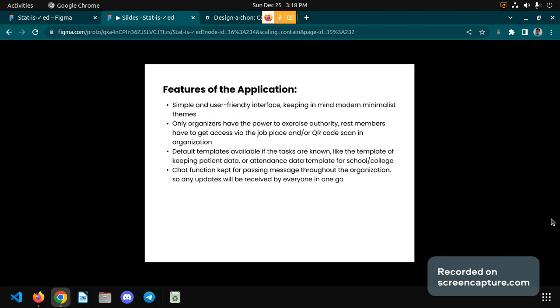Some of the features of the application include a simple and user-friendly interface. It is a minimalist design. Organizers have the power to exercise authority. Default templates: for example, nurses can have a different default template for keeping patient data, or for teachers, it will be taking attendance of students. Such templates would be available here. And chat functions are kept so that any organizational messages can be sent to anyone and everyone without hassle.